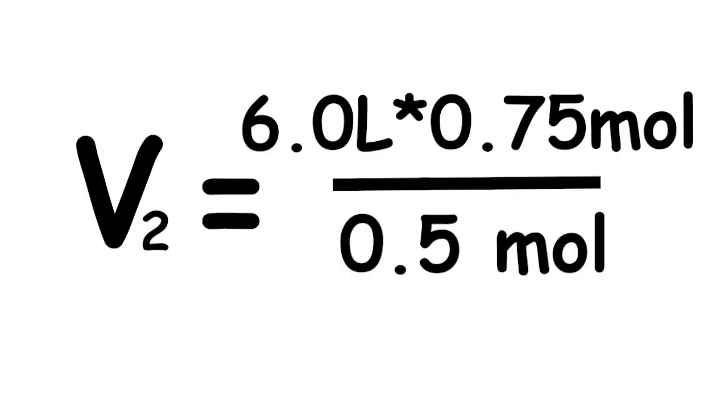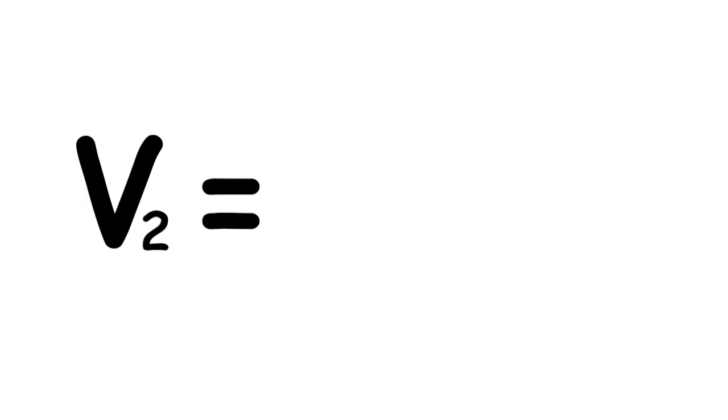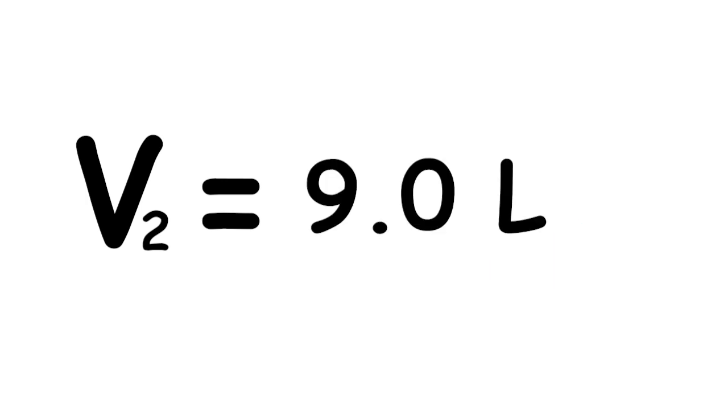For the third and final step of the solution, we substitute the given information of the problem into our formula. Final volume is equal to 6.0 liters times 0.75 moles all over 0.5 moles. Cancel the same unit, which is moles, and that will be equal to 9 liters. For the final answer, we express the answer in one significant figure, which is already done.